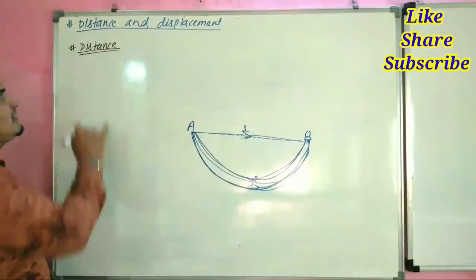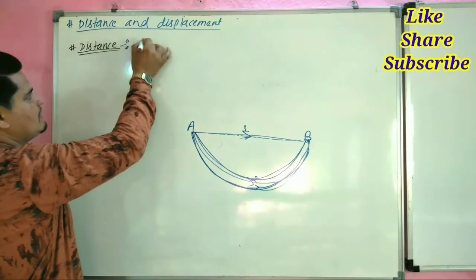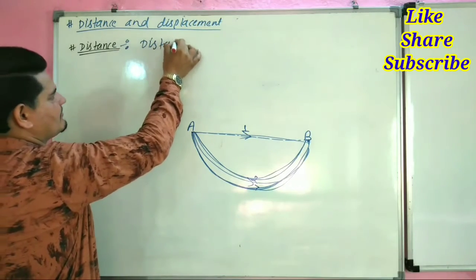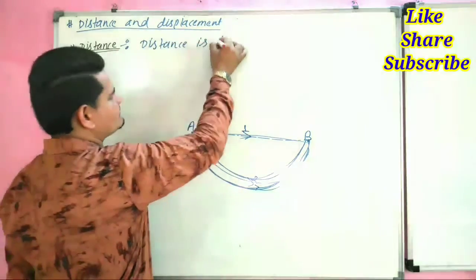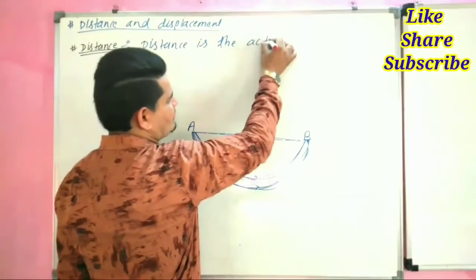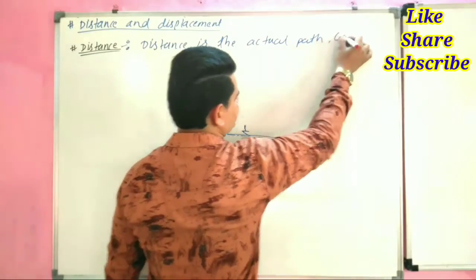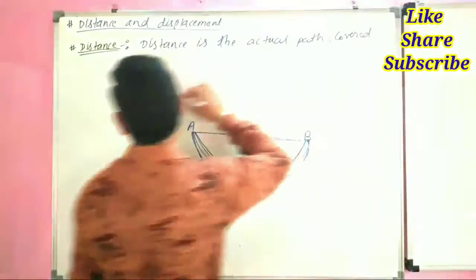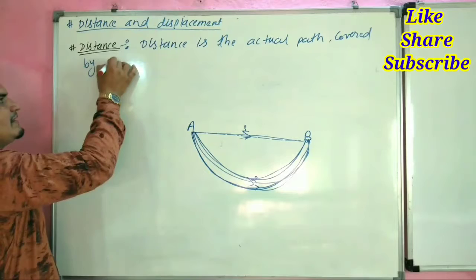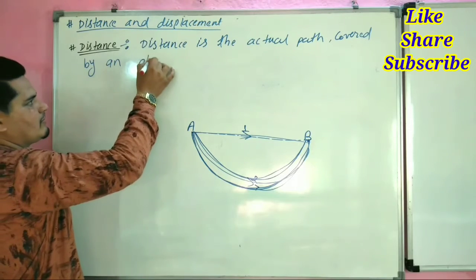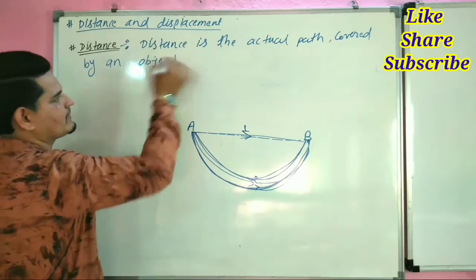So the definition of distance is the actual path covered by an object.